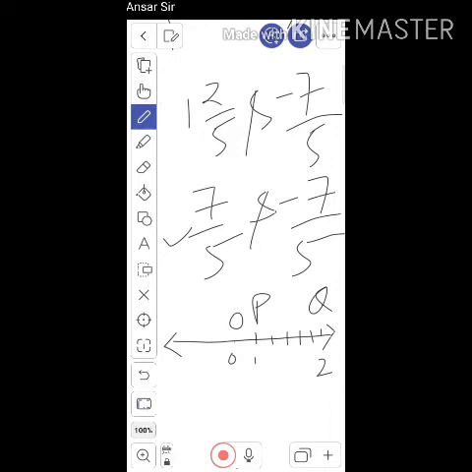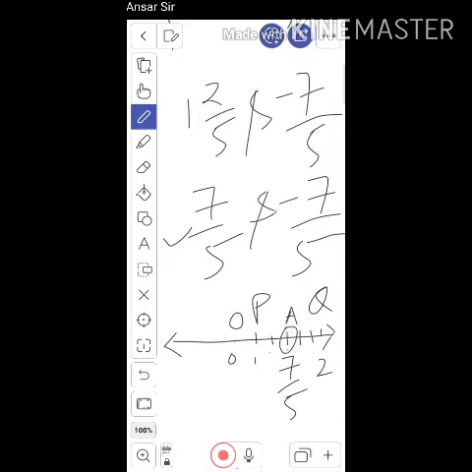Now count up to 2 equal parts. Let us mark this point as A. Now from this point, this is 1, this is 2. Now this point A represents what? 1 2 by 5 on the number line. So you can write 7 by 5 at this point A.